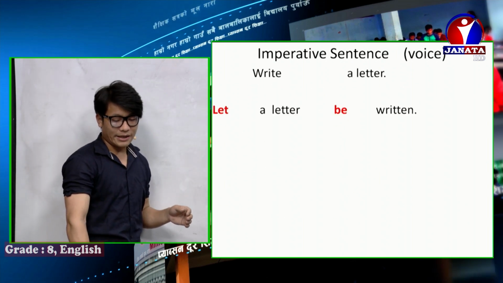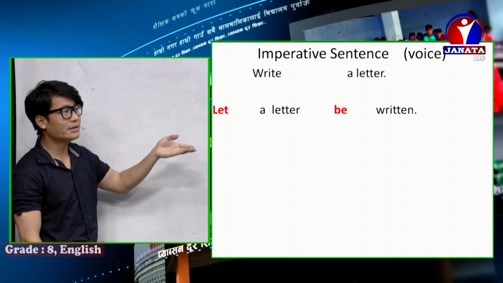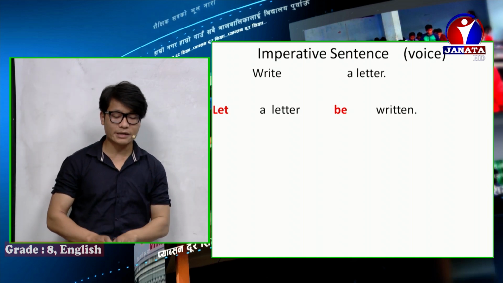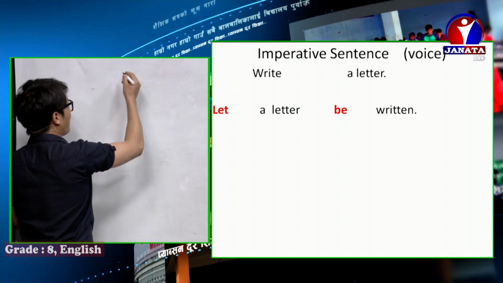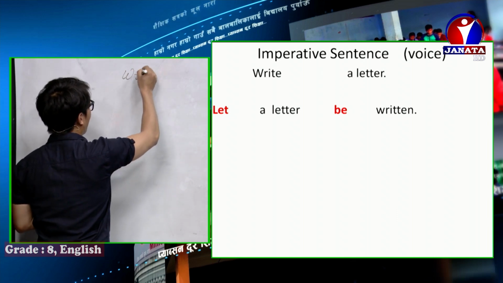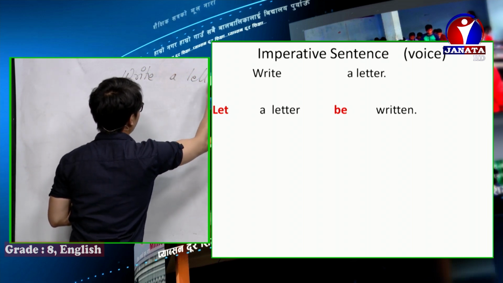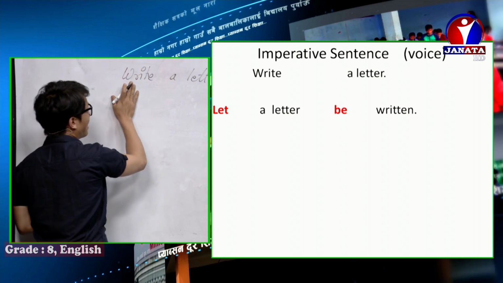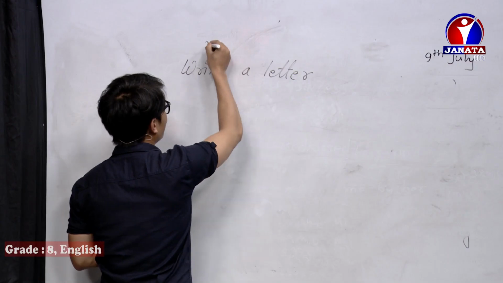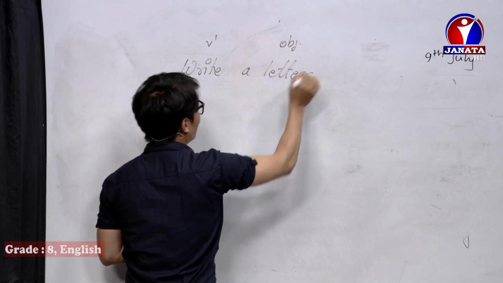Suppose, write a letter. When they are simple, write a letter. This is simple. Okay, let a letter be written. When there is such a simple sentence like write a letter, a simple imperative sentence, it starts with the main verb. Write is the main verb, and a letter is the object.